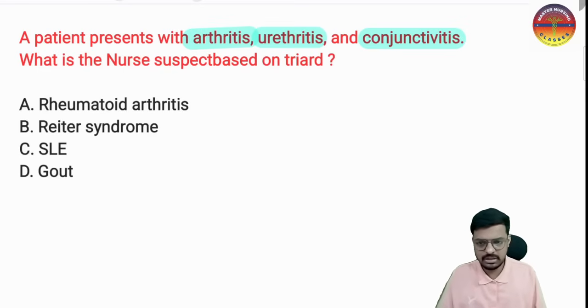Option A, rheumatoid arthritis. Option B, Reiter syndrome. Option C, systemic lupus erythematosus, and option D is gouty arthritis. What may be the condition?